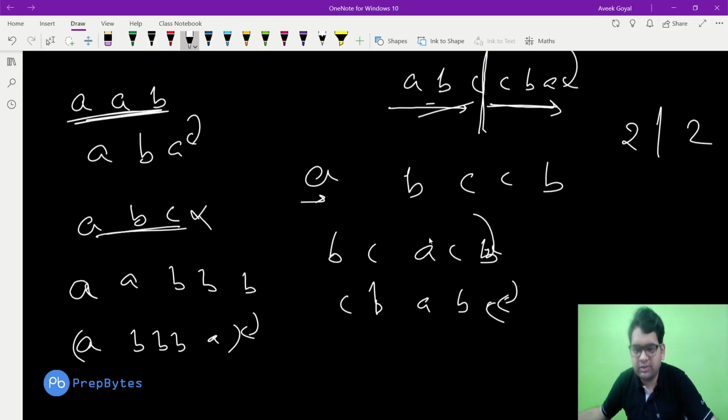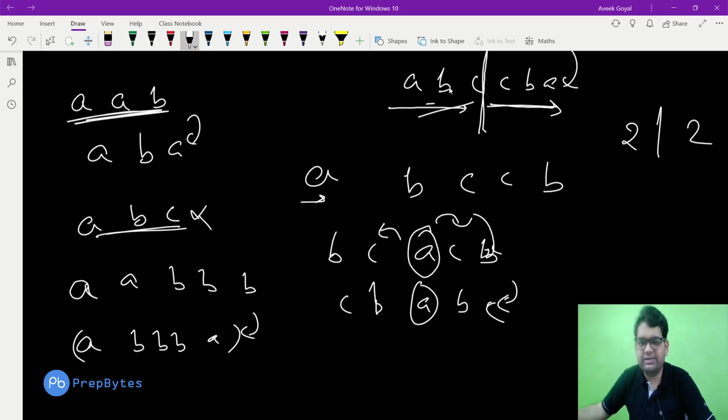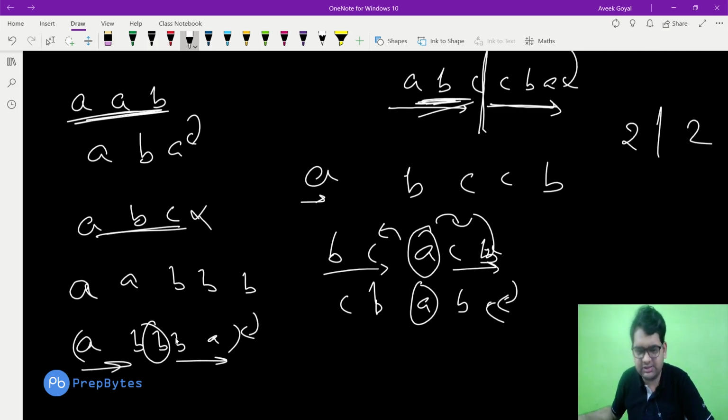There will be a character that will be the middle point, and before this character and after this character we can have the same logic. Whatever the sequence of characters is before this character, after it we can just reverse the sequence. So whatever the sequence is, A, B, after this character we can reverse the sequence. But in the even case we have a partition.